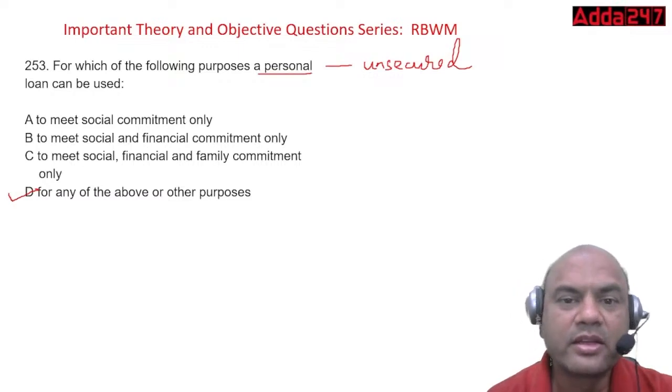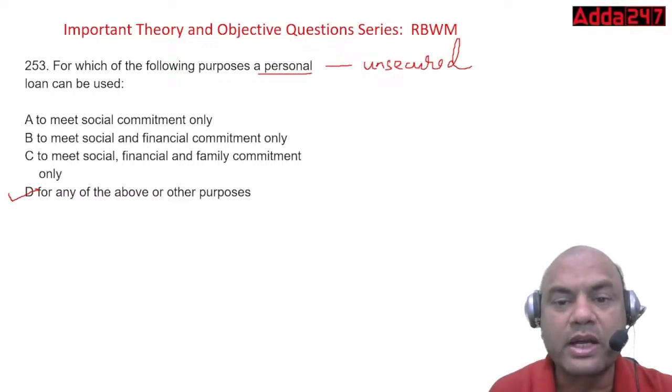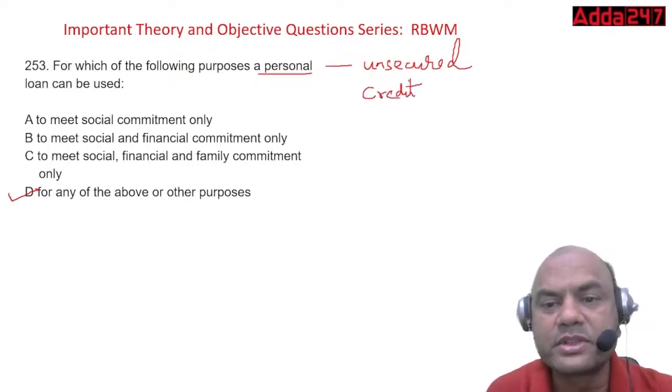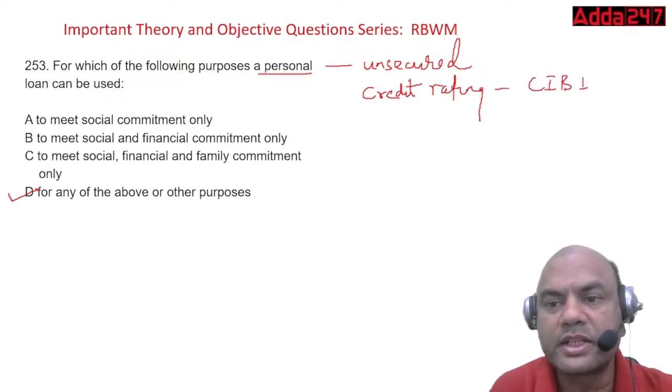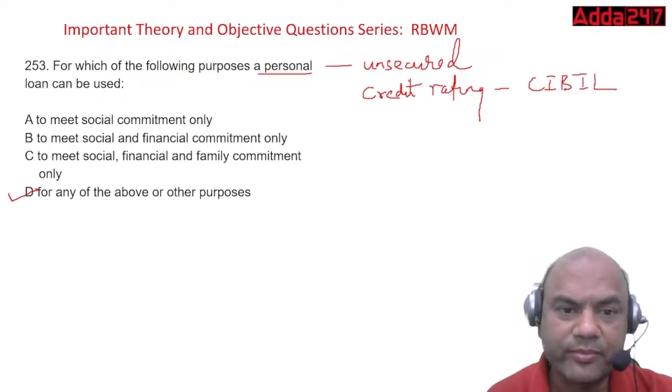Then how is a personal loan given? A personal loan is always given on the basis of your credit rating. Generally we use CIBIL, and many of the banks use CIBIL. So this PL can be given in this way.